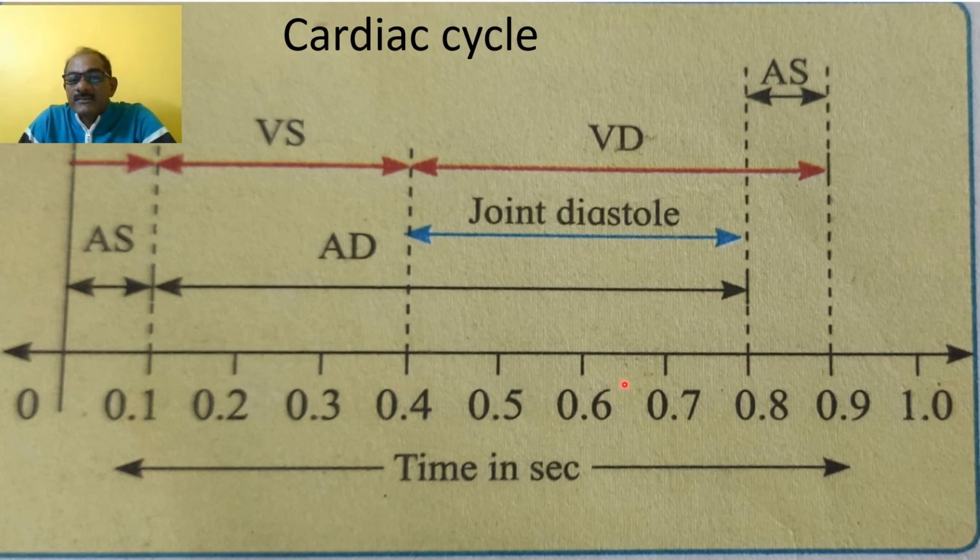0.5 second. Ventricular diastole 0.5 second. Ventricular systole 0.3 second. Auricular systole 0.1 second. Auricular diastole 0.7 second. In this way, that is the representation of the cardiac cycle. This is a diagrammatic representation of the cardiac cycle, and this cardiac cycle occurs in this fashion.